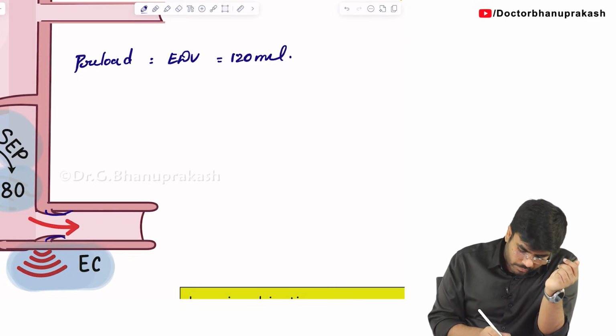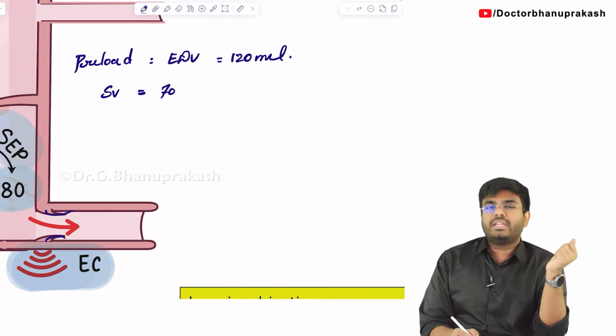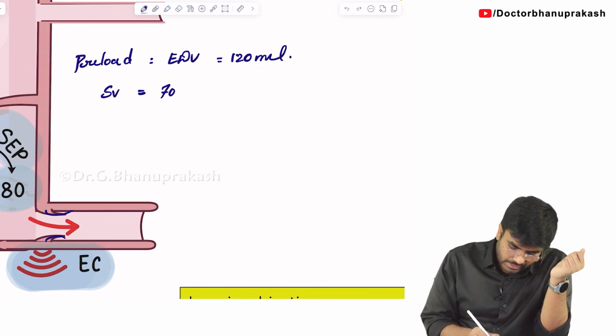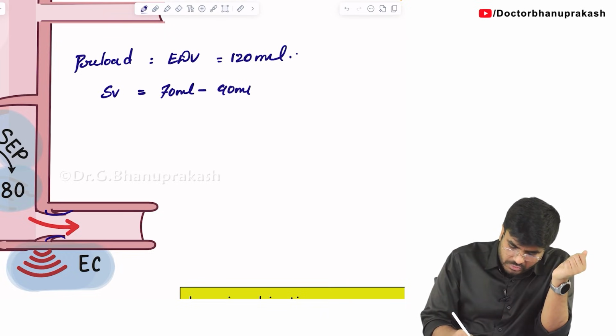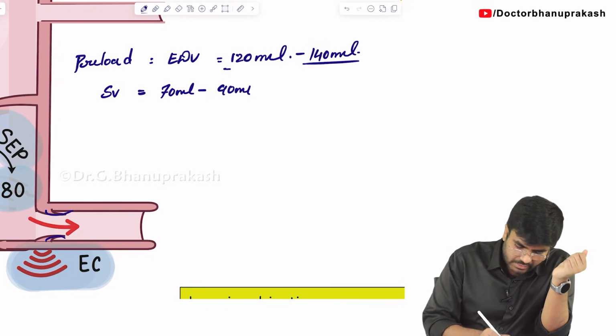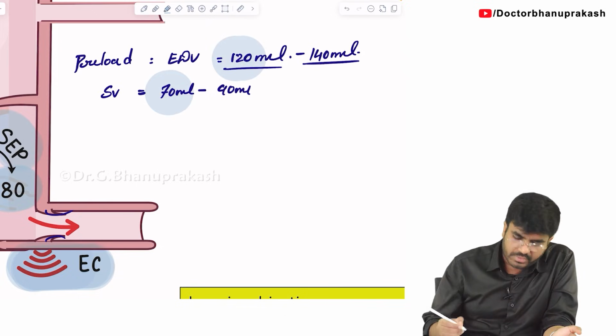So stroke volume, what is the answer? Stroke volume will be 70 ml. The range can be 70 to 90 ml. End diastolic volume is also 120 to 140 ml. I am just taking the least values, let's say 120 ml. Stroke volume is 70 ml.